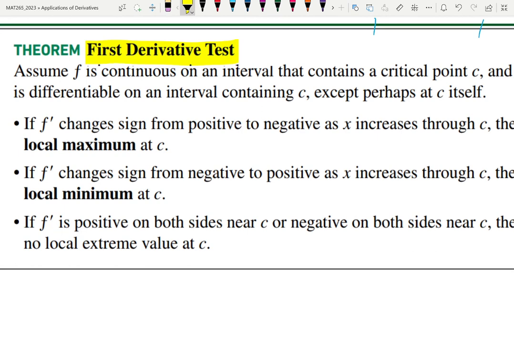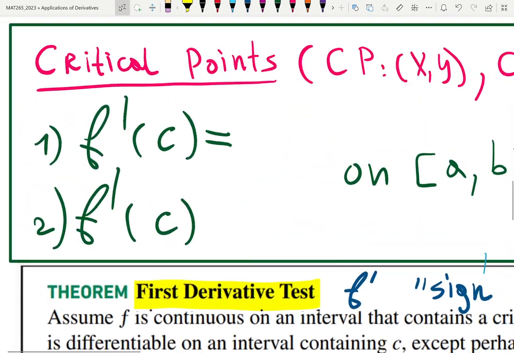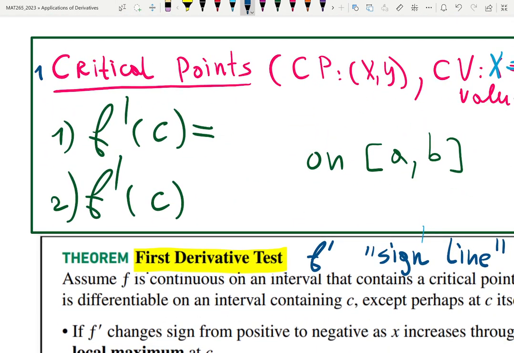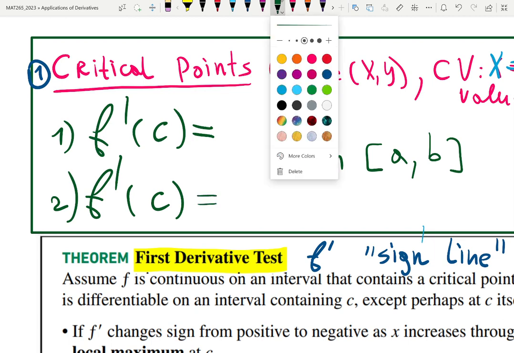We'll have first derivative test and second derivative test. First derivative test uses first derivative to test the sign of the first derivative. So we're going to be doing sign line for the first derivative to find its sign. And I just justified why. To do that, we're going to do step 1. All those chapters start with the same idea. You find critical points. What points are called critical points? Where derivative is, do you remember?